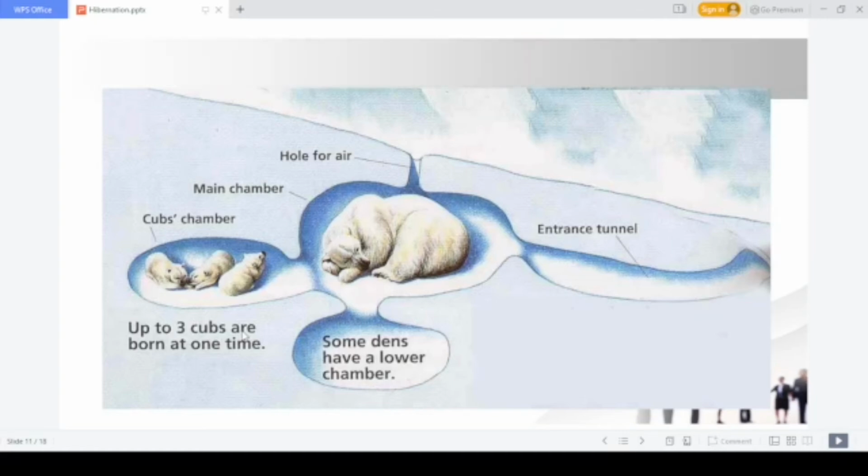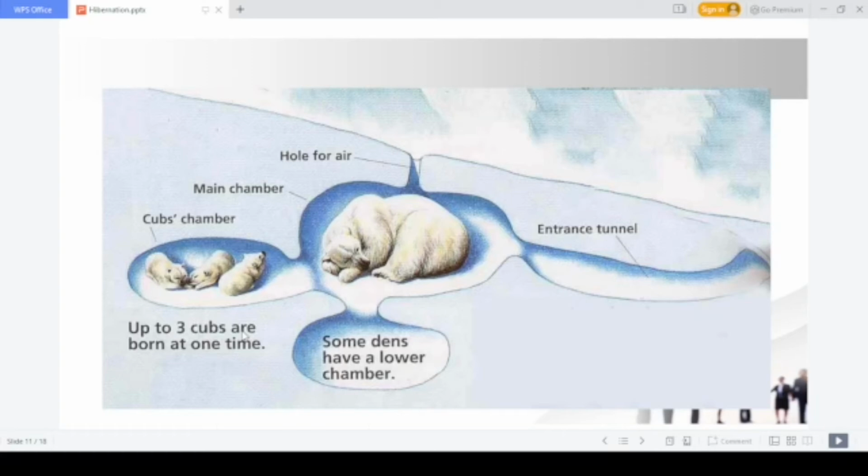In the case of the polar bear, what we are seeing is that most of the time the gestation or pregnancy of the polar bear takes place during the time of hibernation. Maybe immediately just before hibernation or immediately after hibernation, the polar bear will deliver her baby. So they are utilizing hibernation as a period of pregnancy or gestation. That is one way by which they are using the saved energy.